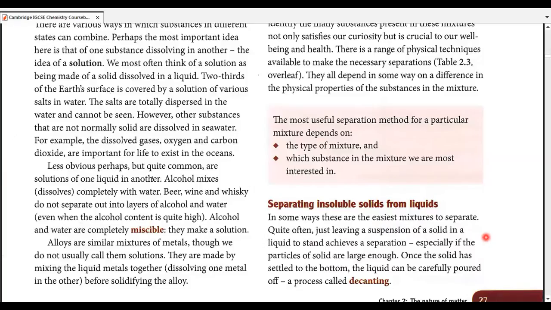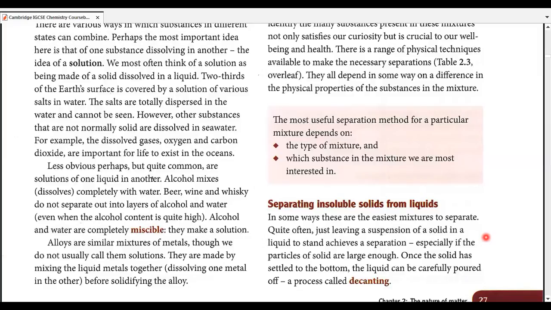Sometimes there are smaller pieces of soil or sand in water which is insoluble, but even those can be easily separated. How? Once the solid has settled to the bottom of the beaker or the vessel we are dealing with, the liquid can be carefully poured off from the top. This process is called decanting.